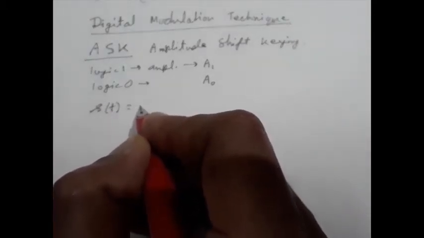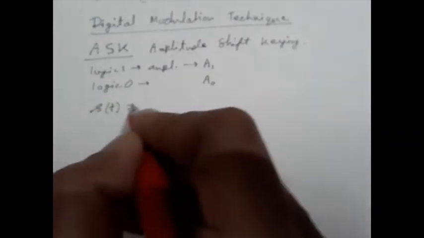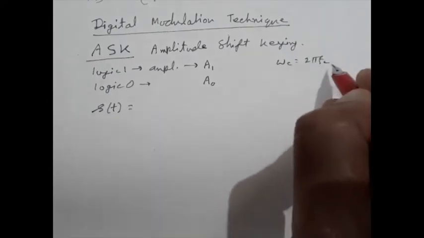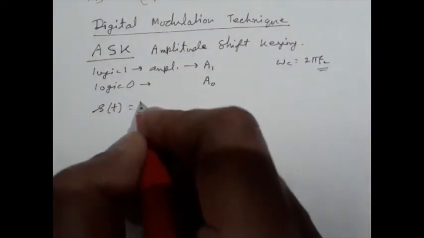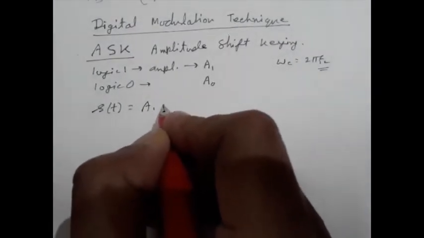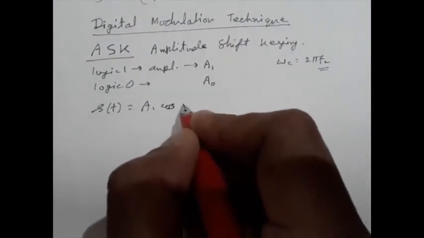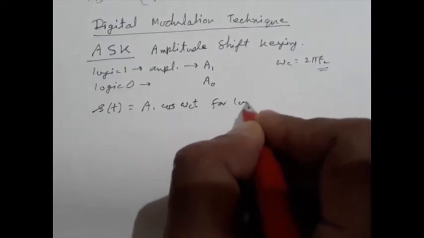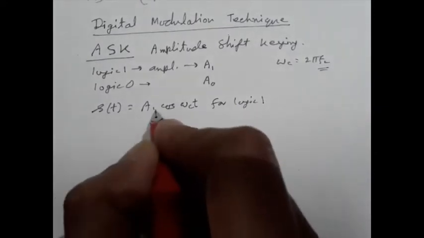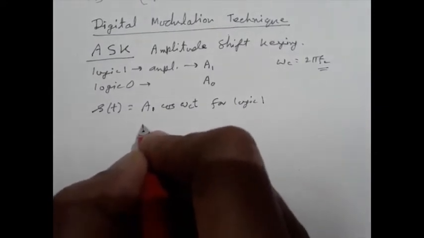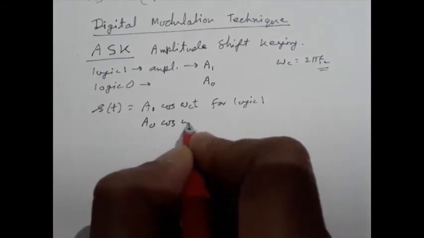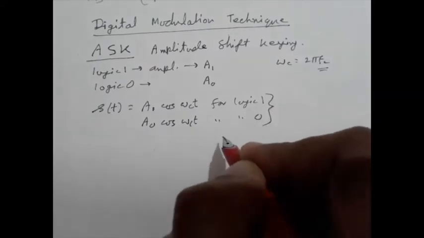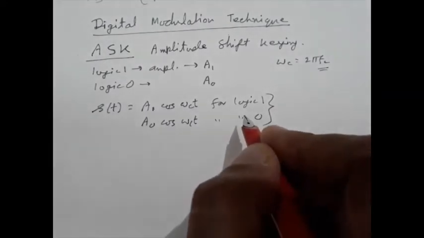If omega c equal to 2 pi fc, where fc is the carrier frequency, we can write A1 cos or sine, whatever may be, omega ct for logic 1, and A0 cos omega ct for logic 0. So this is how we can represent the amplitude shift keying signal.